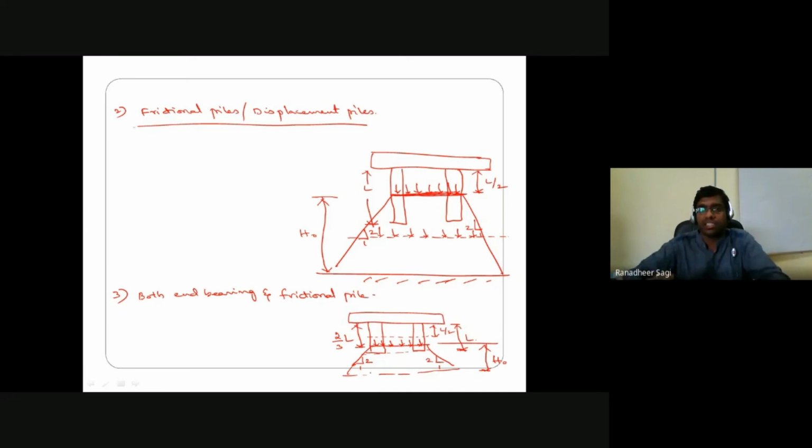So once the immediate settlement is known, once the consolidation settlement is known, then you can go on to calculate the total settlement that particular pile group is undergoing. And when we discussed shallow foundation settlements, there also we said shallow foundation which is embedded in clay soil deposits. We have talked about immediate settlements, how to estimate. We have talked about consolidation settlements, how to estimate, in the similar manner.